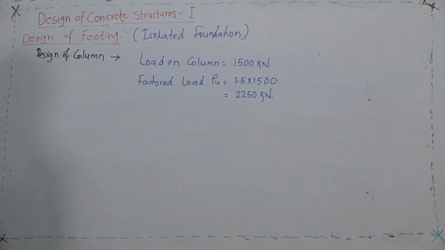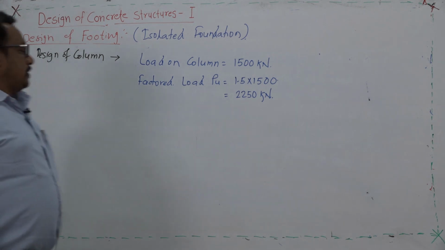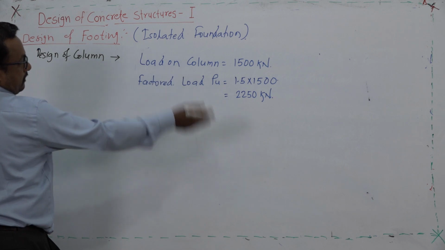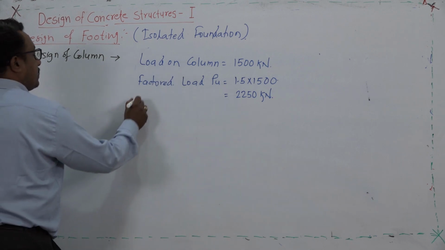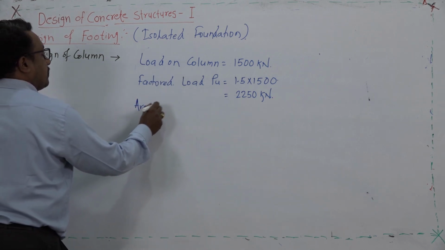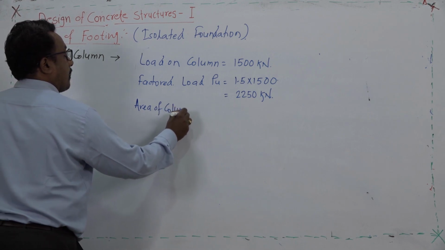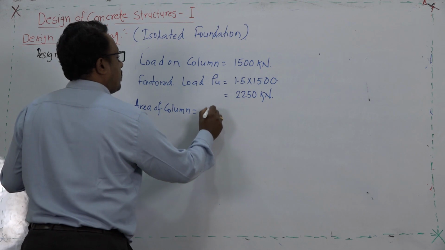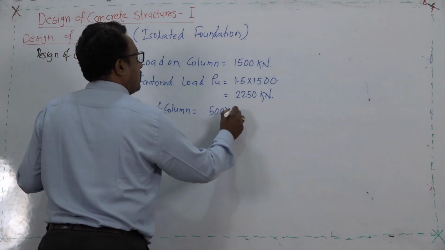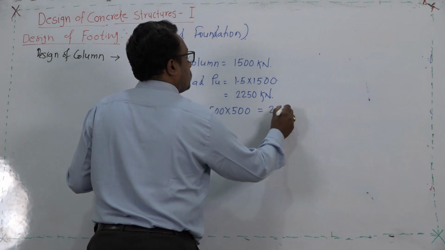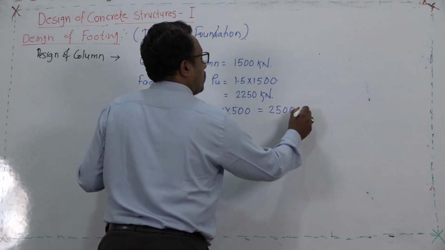This 2250 kilonewton is the factored load on the column. The other data given in the problem is the area of the column. The area is 500 by 500 in millimeters, so straightforward it is 25 times 10 to the power 4 millimeter square.